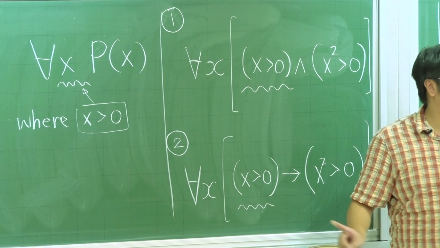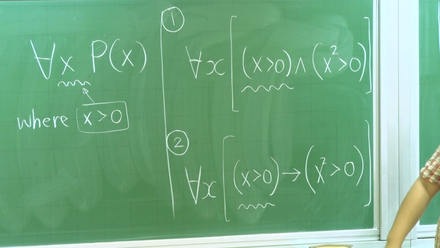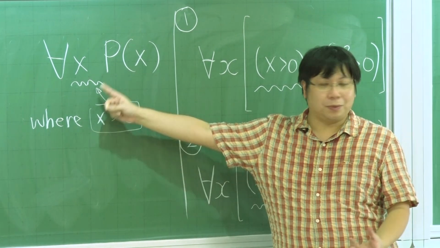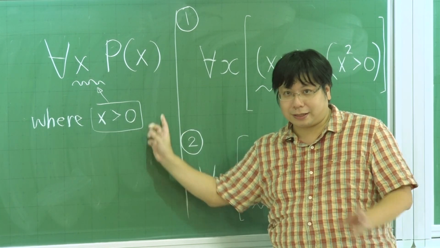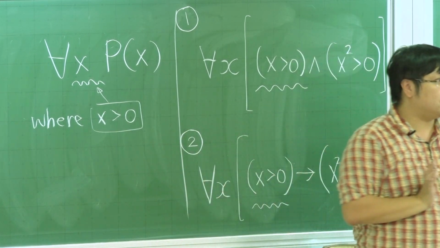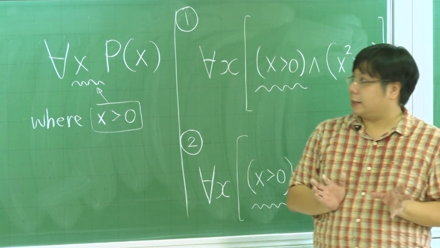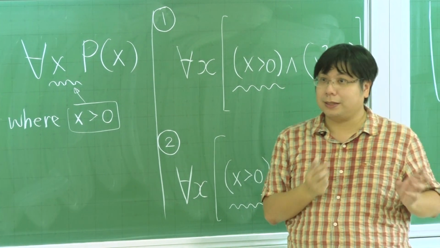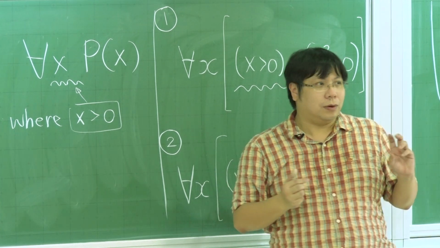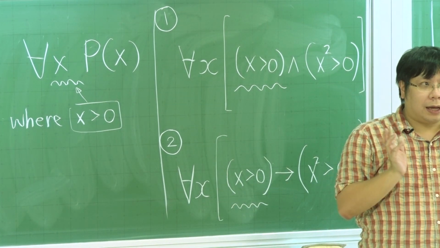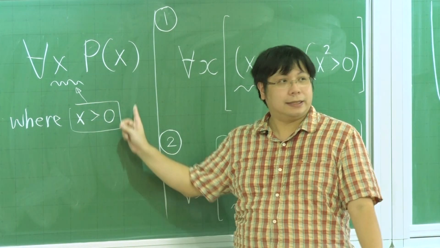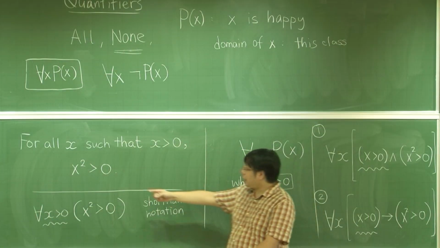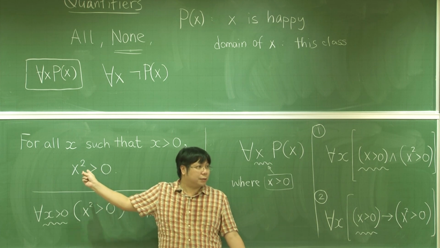Let's take a look at the reason. What is the purpose of this description? It says, for all x that is greater than 0, these are the x's that we are considering. For any x that does not belong to this case, let's say x is equal to minus 5, do we care whether minus 5 squared is greater than 0?